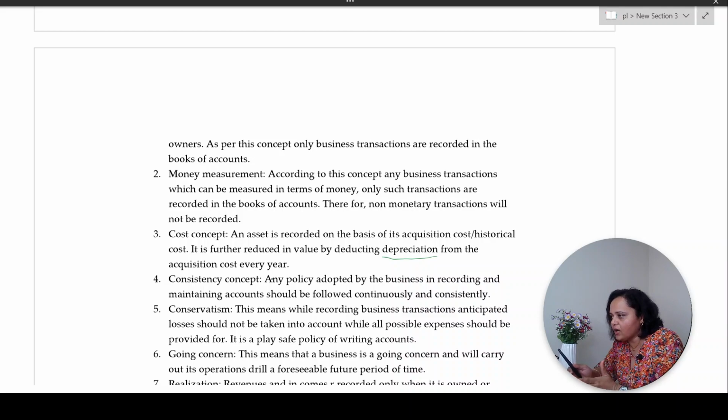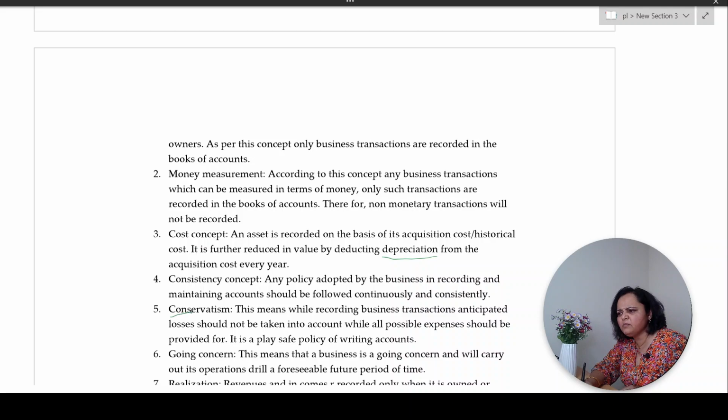Any method of accounting that you are following, be it cash or accrual basis of accounting, you have to consistently follow it year after year. Why? Because of that consistency, your data becomes comparable, your decision making becomes easy, right?